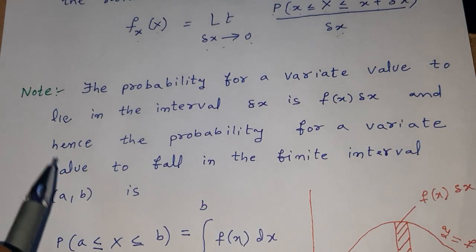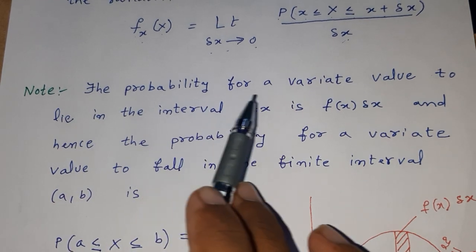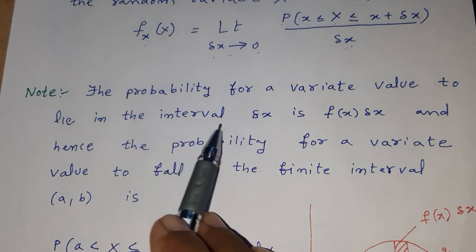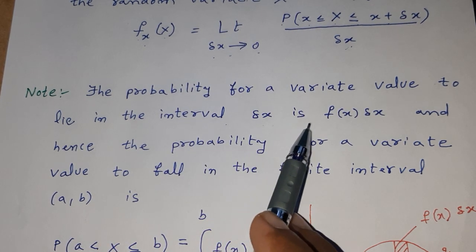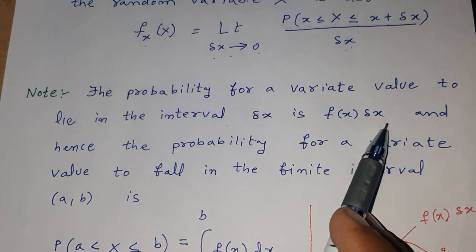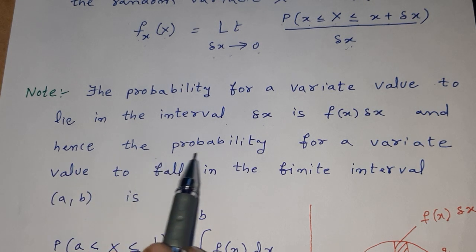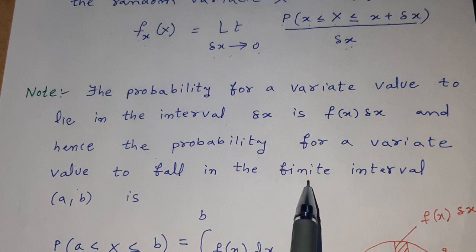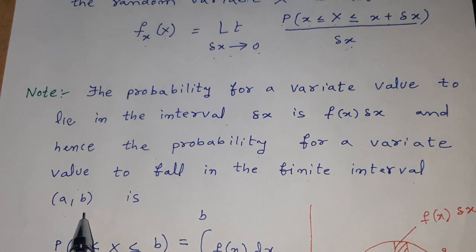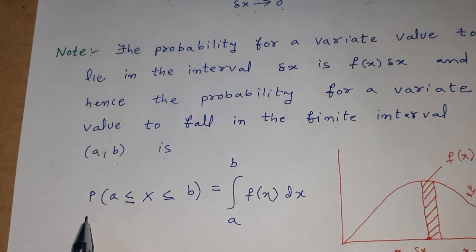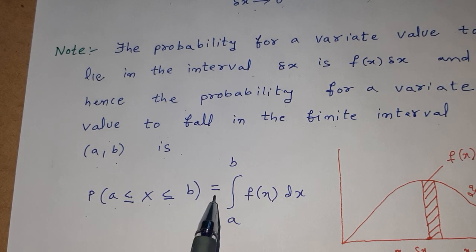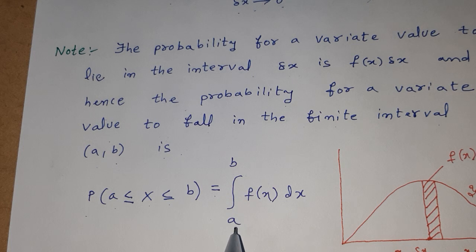Now, the probability for a variate value to lie in the interval delta x is f of x delta x. Hence, the probability for a variate value to fall in the finite interval a, b is the probability of a less than or equal to x less than or equal to b, which is equal to the integral within limits a to b of f of x dx.